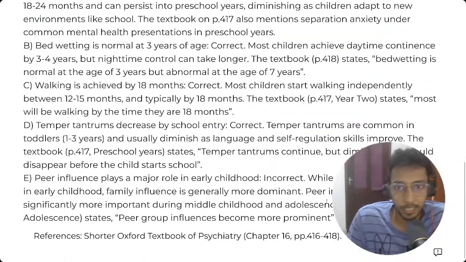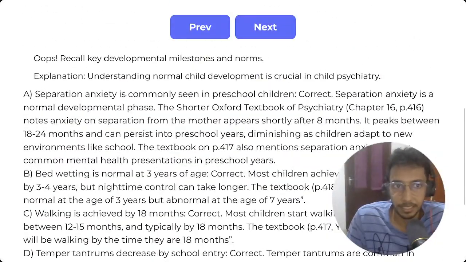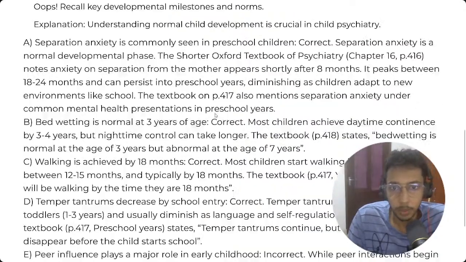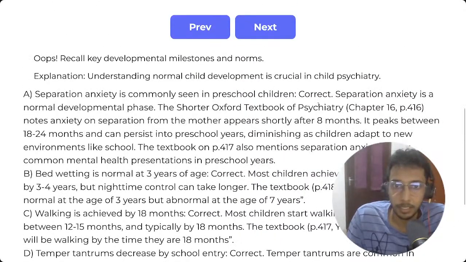So each MCQ stem is explained in the explanation. And for all the statements here, you are given a page number in the preferred textbook that we use in our medical school.